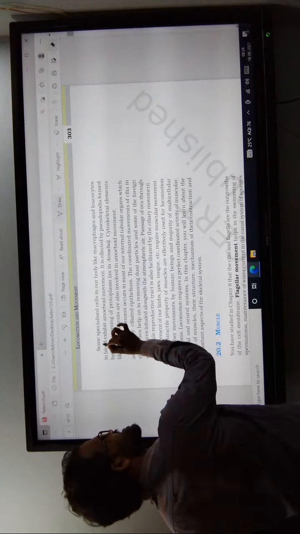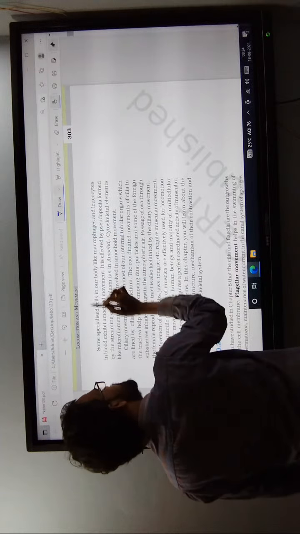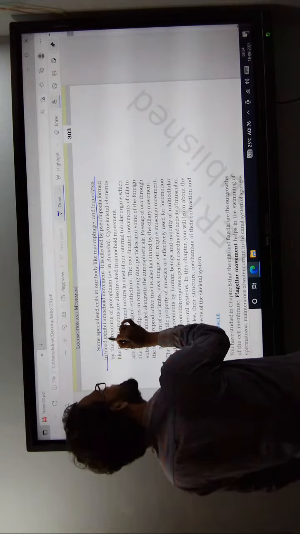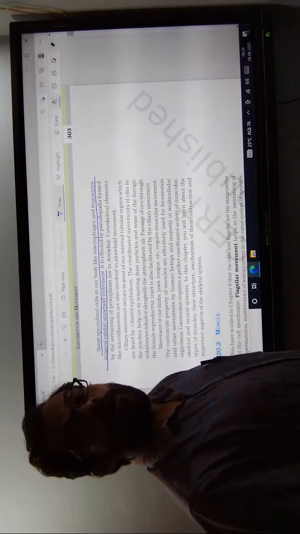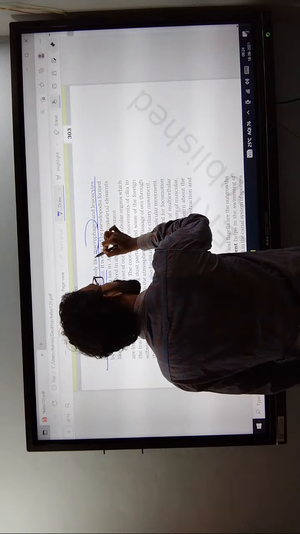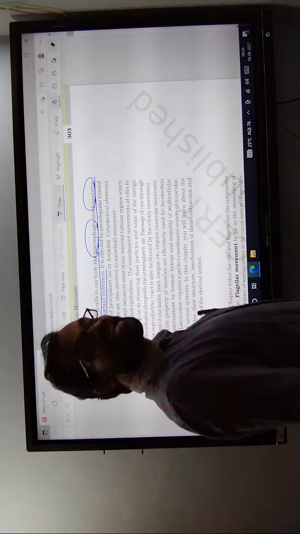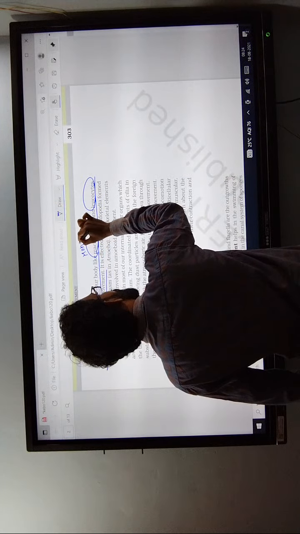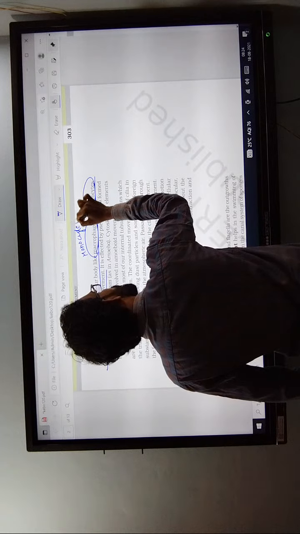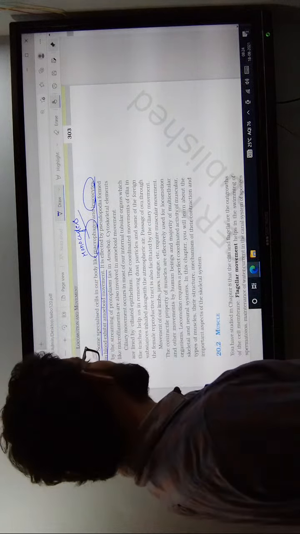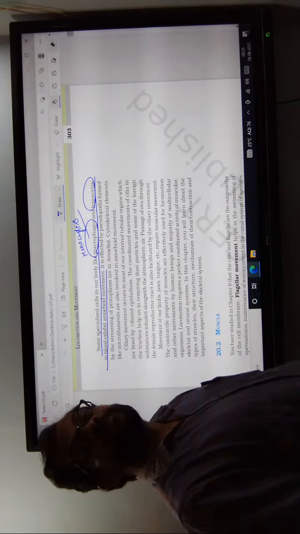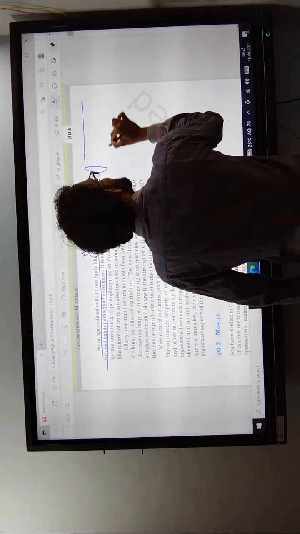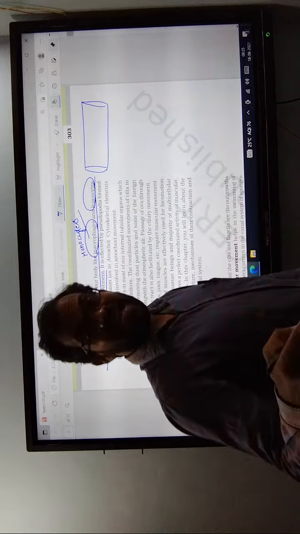Some specialized cells in our body, known as macrophages, and leukocytes in the blood exhibit amoeboid movement. What are the cells? Macrophages and leukocytes. Macrophages are nothing but monocytes. These monocytes and leukocytes exhibit amoeboid movement. How do they exhibit amoeboid movement? For example, it is seen in our blood capillary.